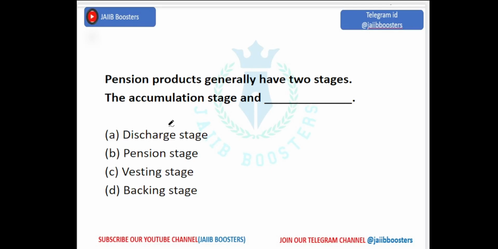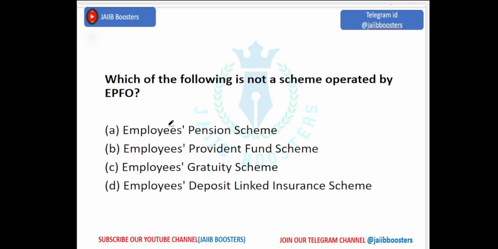Pension products generally have two stages, okay? One is accumulation stage and the other is vesting stage. These two are the stages of the pension product. Which of the following is not the scheme operated by EPFO? EPFO is nothing but Employees Provident Fund Organization. Means the remaining three are the schemes. So, Employment Gratuity Scheme is not a scheme by EPFO. Employees Pension Scheme, EPFS, and EDLIS, these three are the schemes of EPFO.